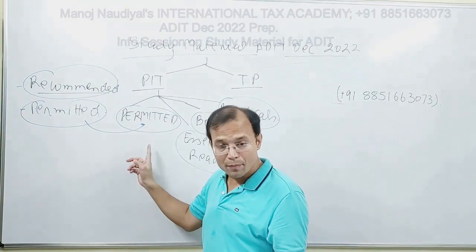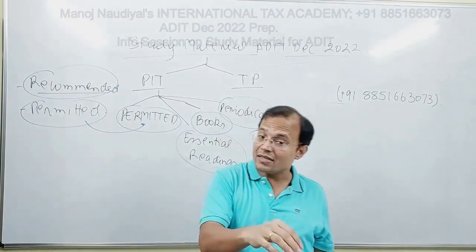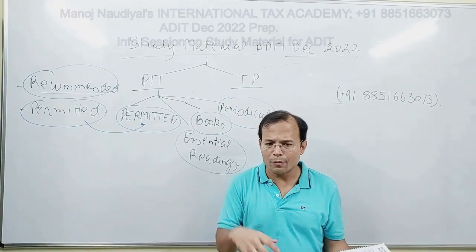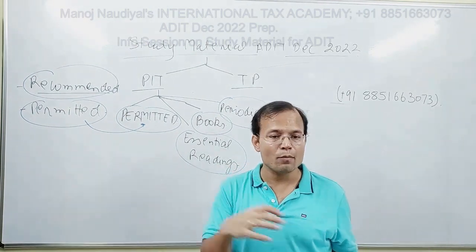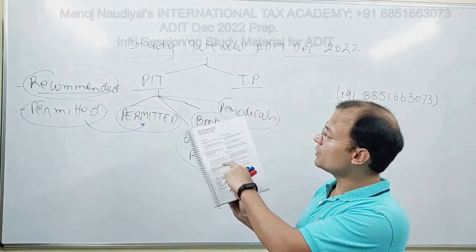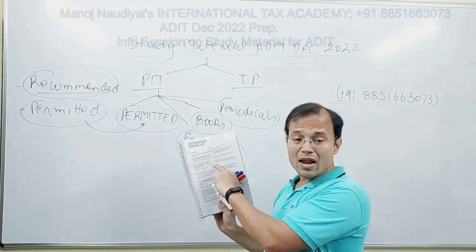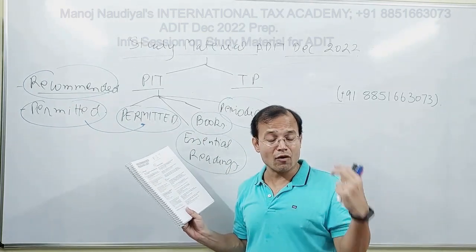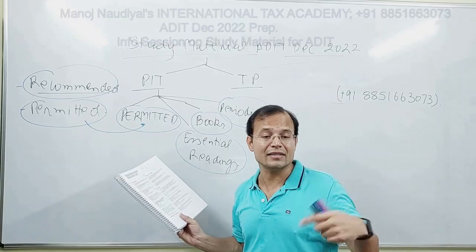So this is very, very important. And you would find that this contains the base document. If I have to pick up one book out of these 5 books, that would be OECD Model Tax Convention on Income and Capital 2017 version. That forms the base document for Principles of International Taxation.